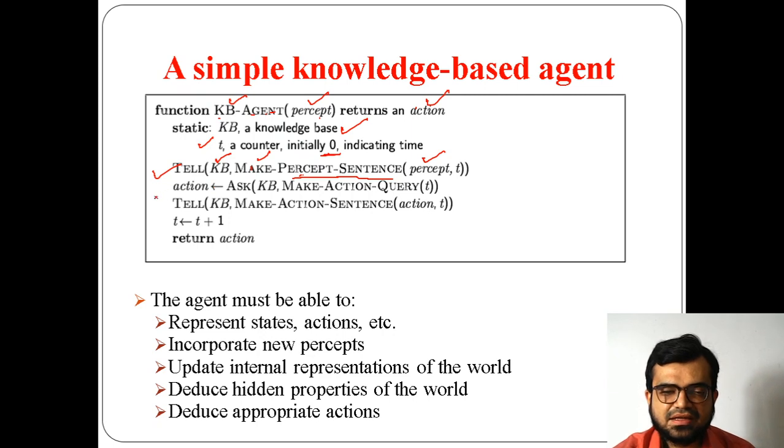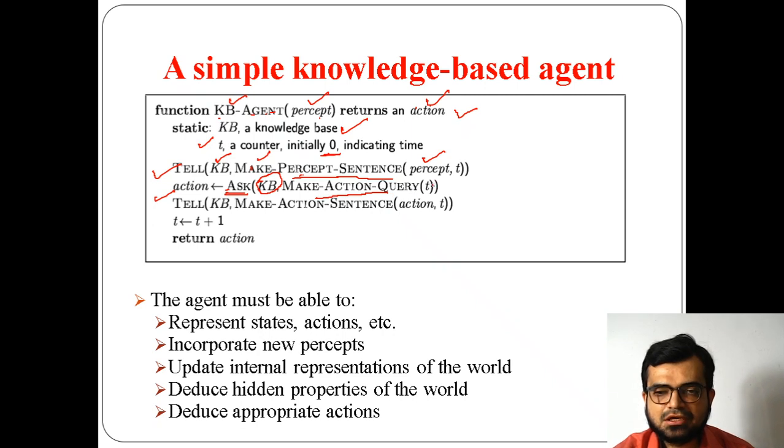Now the second operation is asking. The knowledge base agent will ask the knowledge base what action is best suited to perform, which ultimately results in an action, because the output, as I said, is what we are receiving as an action.